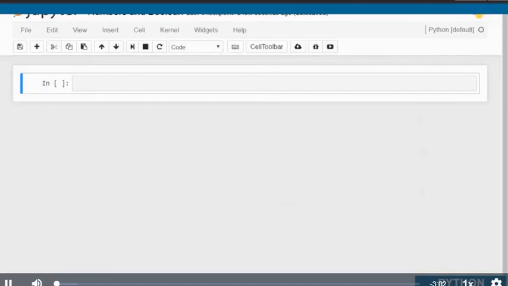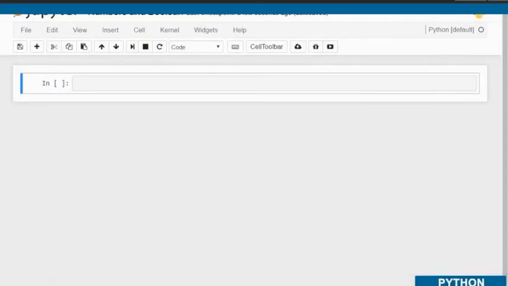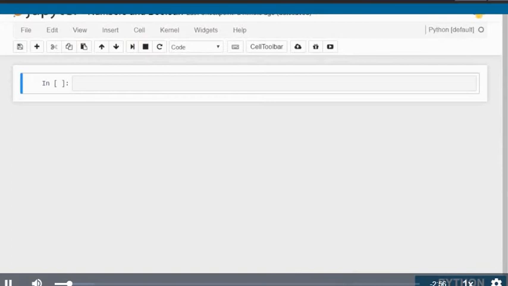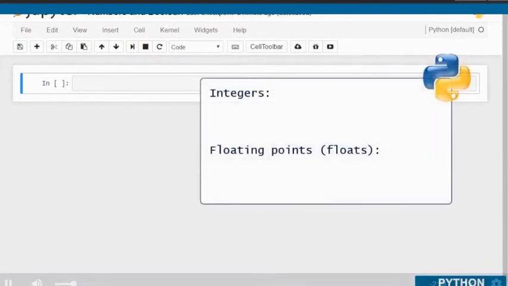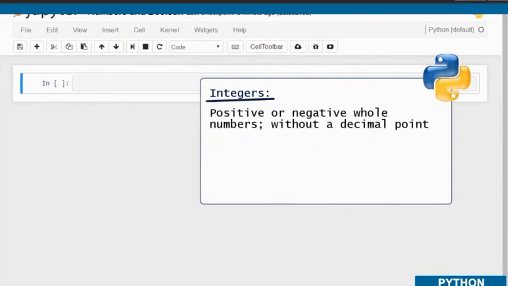programming, not only in Python. If you say that a variable has a numeric value, you are being ambiguous. The reason is that numbers can be integers or floating points, also called floats, for instance. Integers are positive or negative whole numbers without a decimal point. Let's create x1 and bind it to the value of 5.